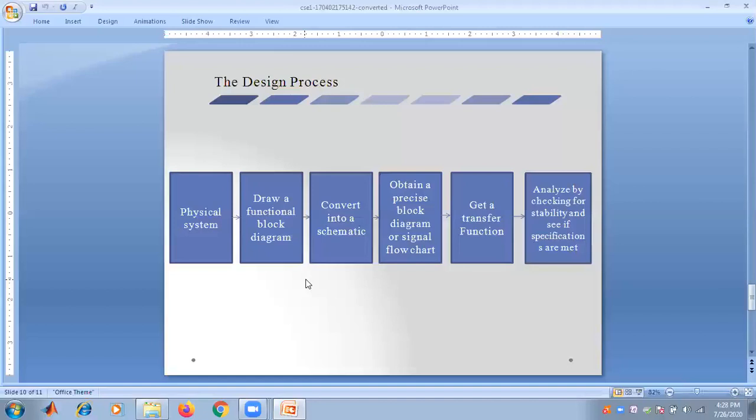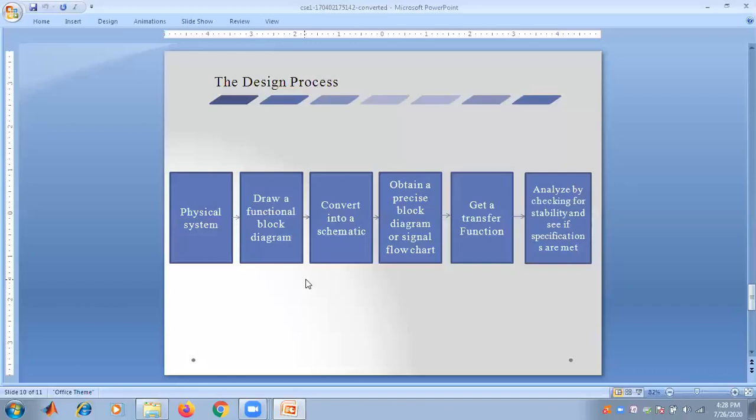So we have seen that control systems are generally of two types, open loop and closed loop. We also saw the differences between open loop and closed loop systems, and some examples, advantages and disadvantages, followed by how to design a control system.